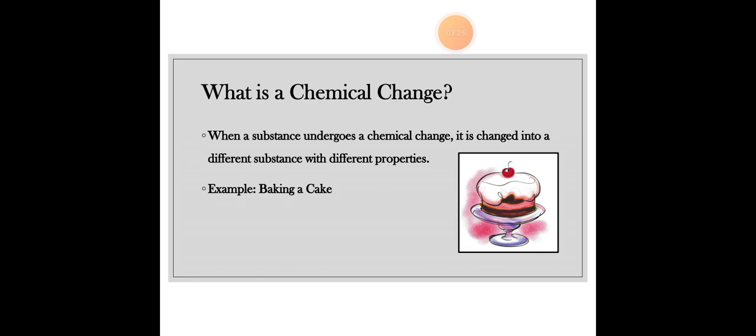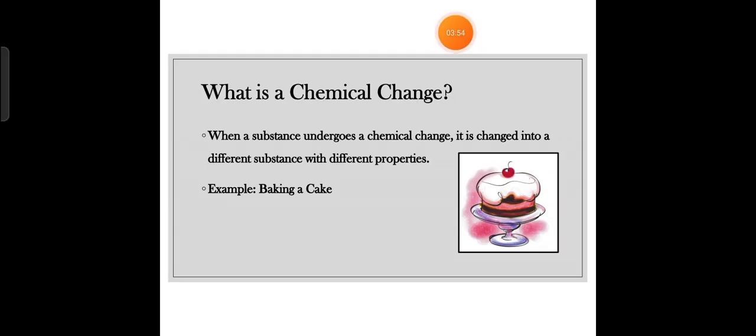In a physical change, we change the substance from one form to another form, but the substance remains the same. The material we had is going to remain the same, but we are going to change its form. But in a chemical change, the substance undergoes chemical processes, and as a whole a different substance with different properties is formed.